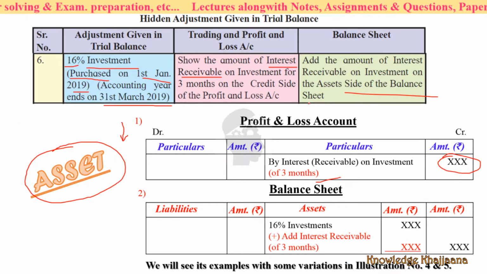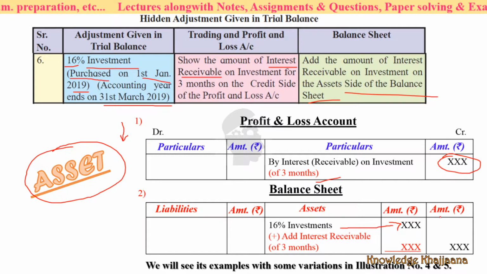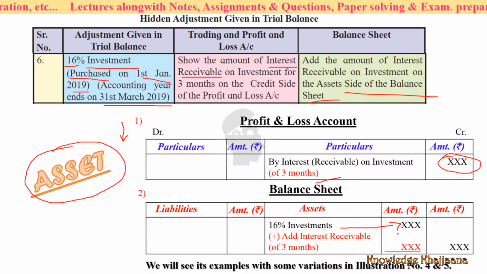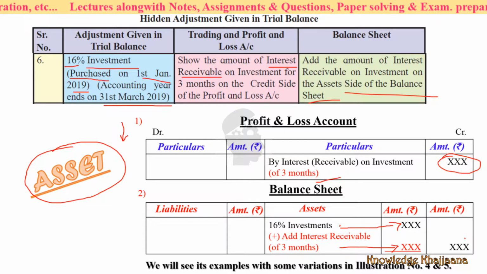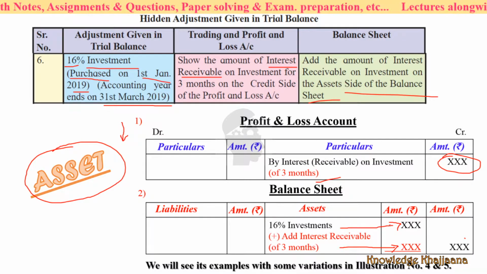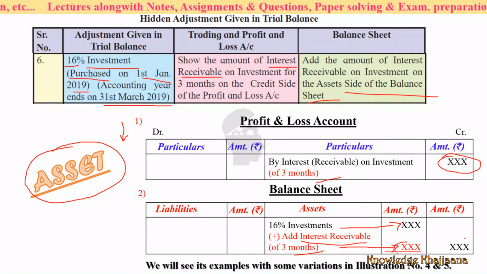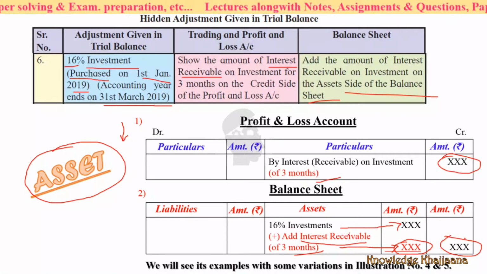What does this mean? What are your assets? See, the 16% investment you have taken is an asset for you. And you also have to receive the interest on the investment. So what is your asset? The investment as well as the interest. Both things are assets for you. You have already mentioned the investment, so add the interest receivable for 3 months.